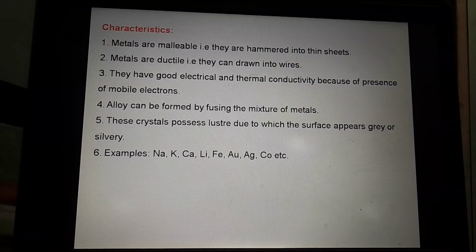The next characteristic is that an alloy can be formed by fusing with another metal. Means if we mix this metal with another, then they will form an alloy. These crystals possess luster due to which the surface appears grey or silvery. Examples of these metallic crystals are sodium, potassium, calcium, lithium, iron, gold, silver, cobalt, etc.